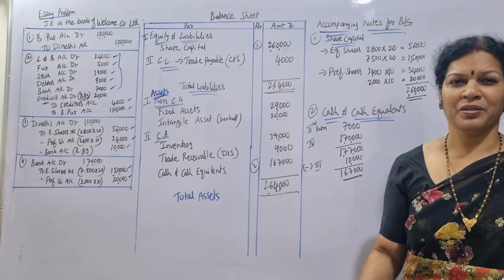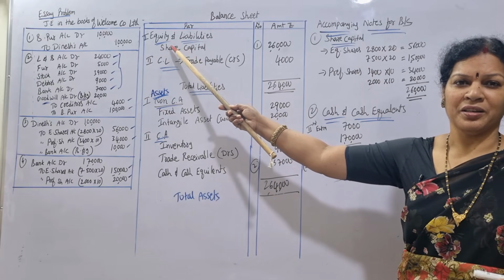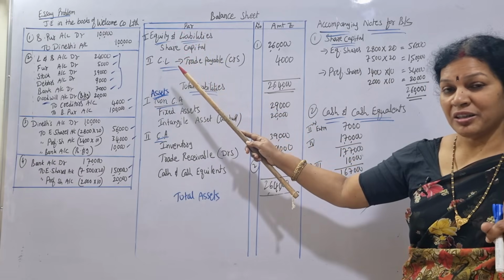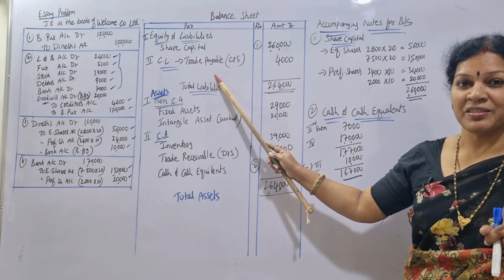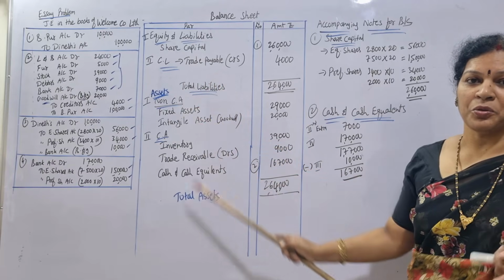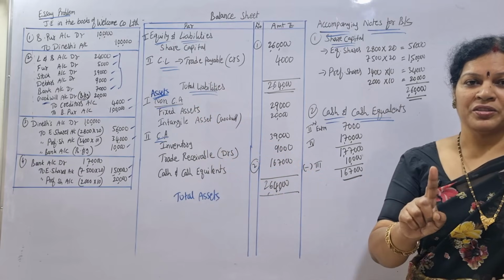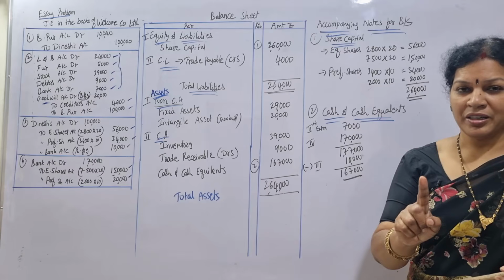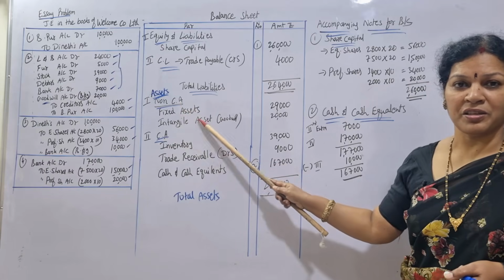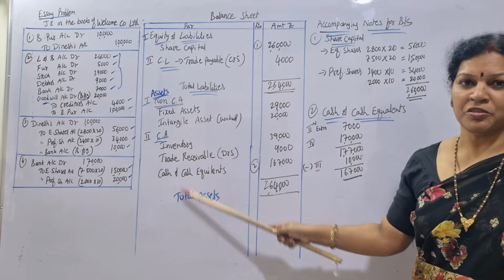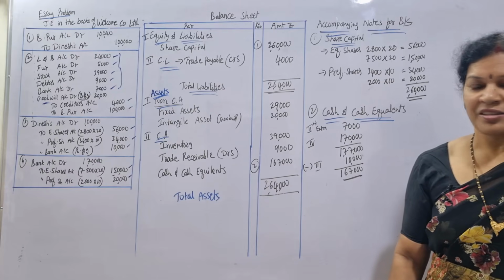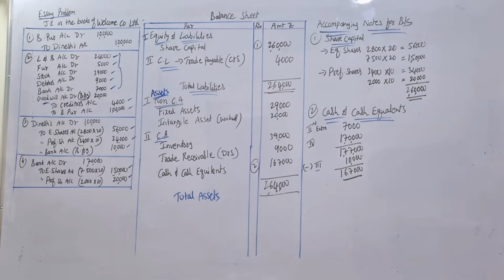The format is simple. Whenever you write the liability side, equity and liabilities, you would write long-term liabilities if you have them, and then current liabilities. Assets have only two: non-current assets and current assets. Non-current assets means fixed assets and intangible assets. Current assets, whatever we find. That's it. Easy?